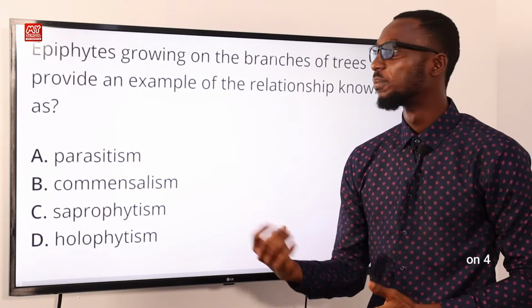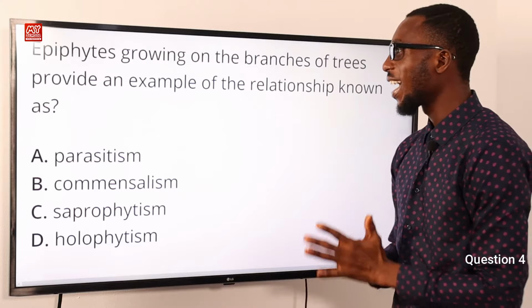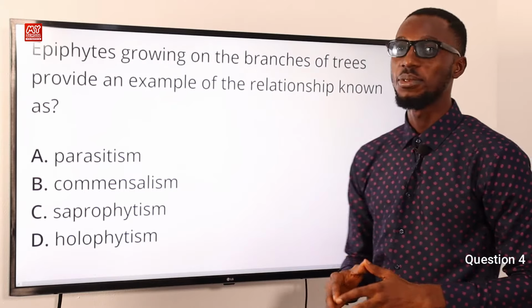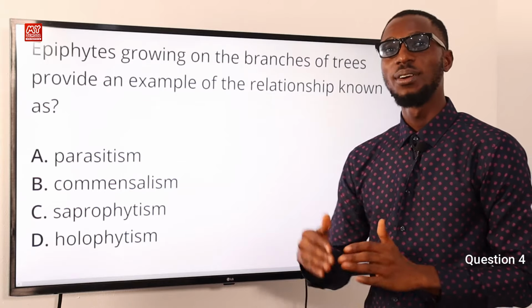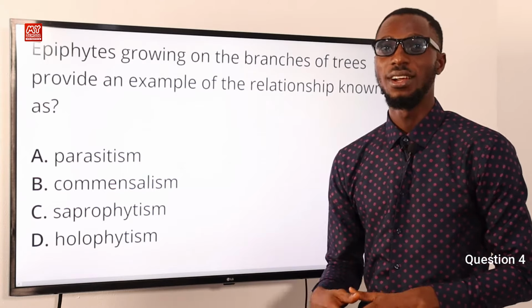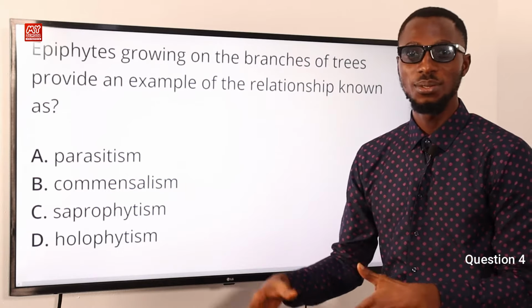Number 4. Epiphytes growing on the branches of trees provide an example of the relationship known as what? Epiphytes are plants that grow on other plants and they do not harm their host plants. They don't take nutrients from there.